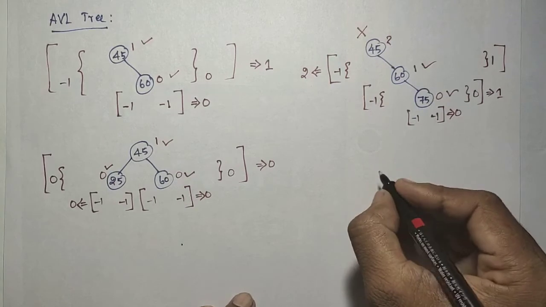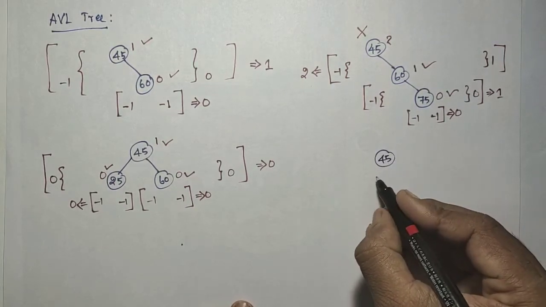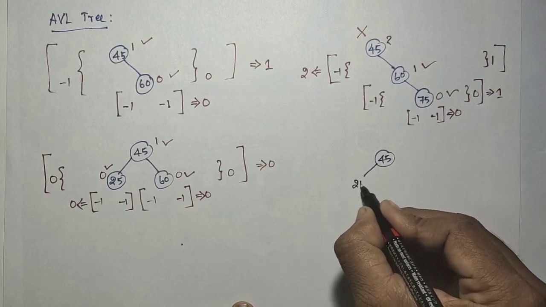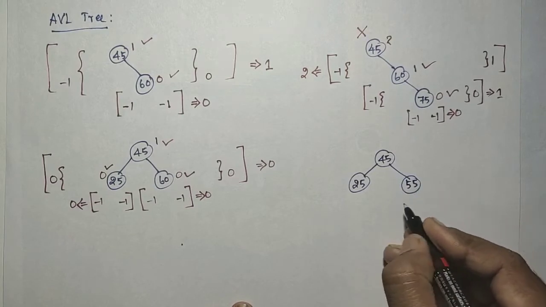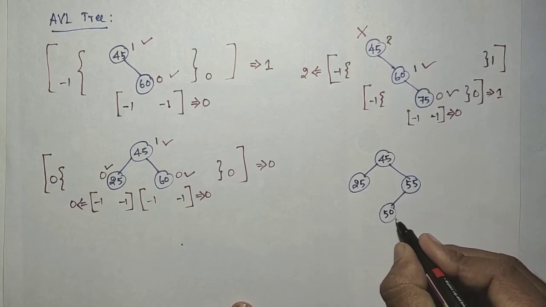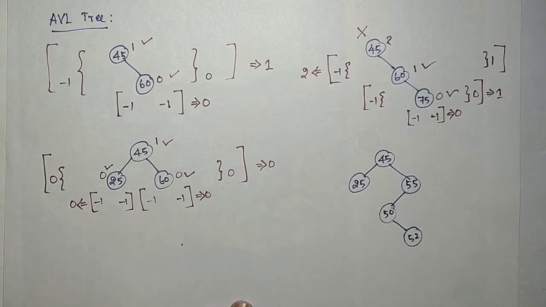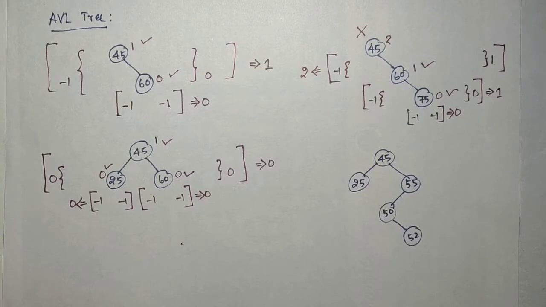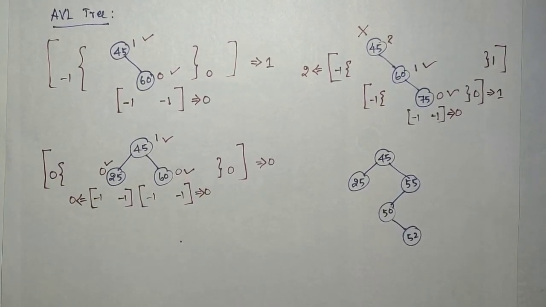Okay, next we will discuss another example: 45, and then 25, and then 55, and then 50, and then 52. Check whether it is a balanced binary search tree, and try to identify due to which node the tree is not balanced. Which node goes unbalanced, you have to identify.